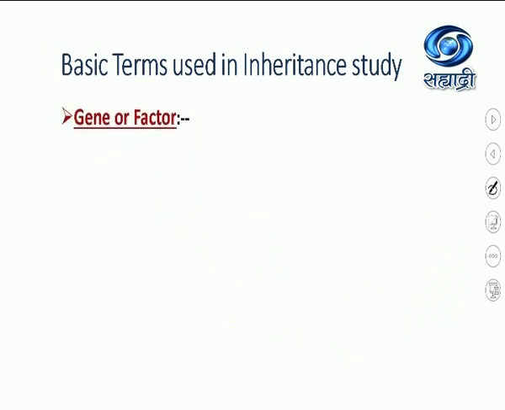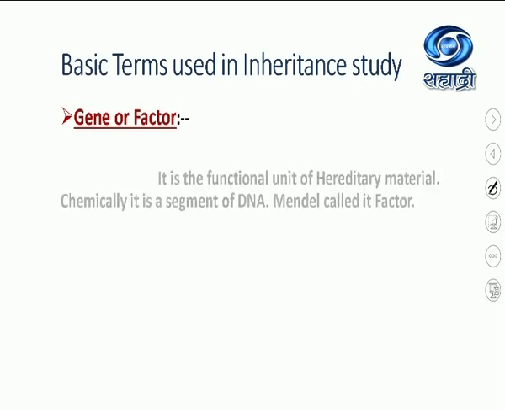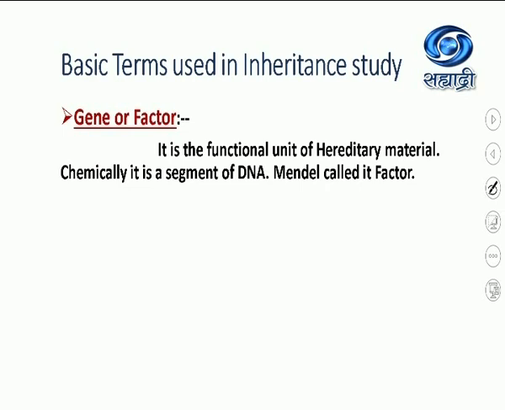First we'll discuss about gene or factor. When Mendel was working, he did not know about the concept of gene because chromosomes were also not discovered at that time. He used the term factor. But we know what is a gene. It is the functional unit of hereditary material. Chemically, it is a segment of DNA, some part of DNA. Mendel called it as factor.